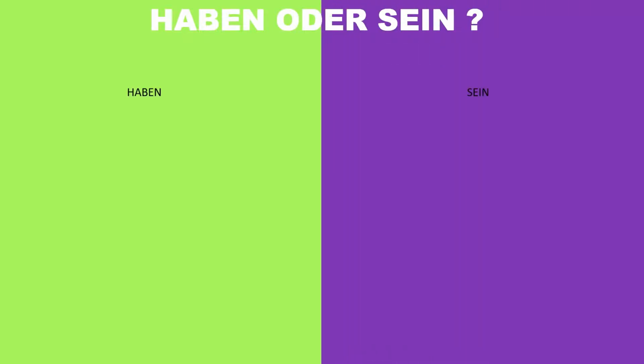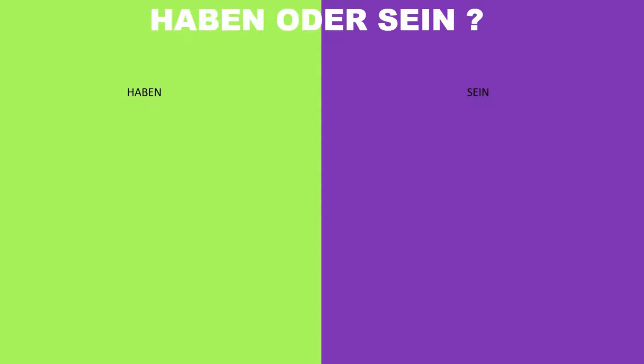Haben oder sein. Now when I said that the Hilfsverb, the helping verb, can either be haben or sein, you must be wondering, where do we use haben and where do we use sein? Here it is. Haben. It might sound like haben is an irregular verb, but no, it's regular, and sein is irregular.